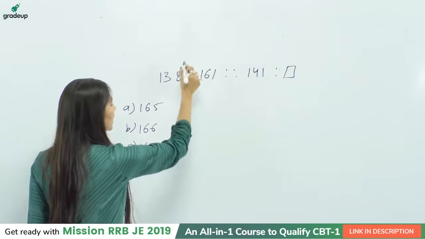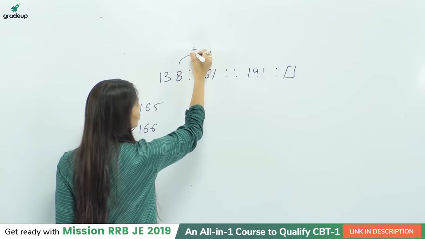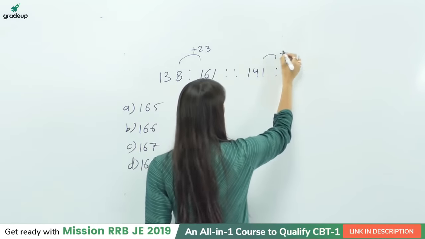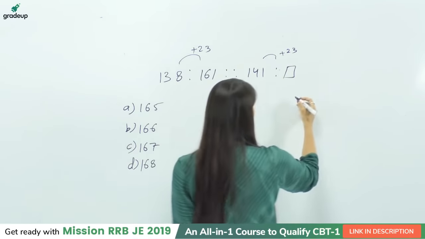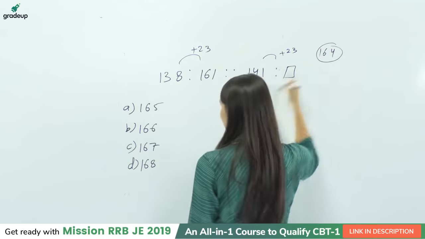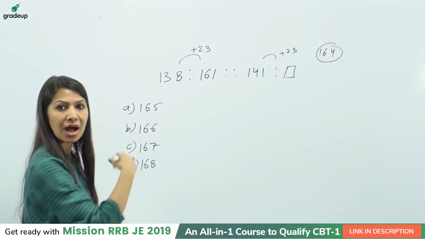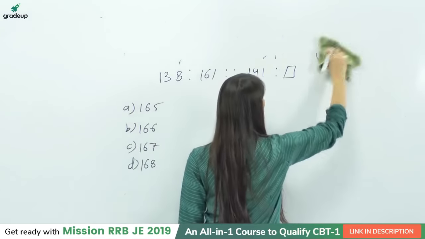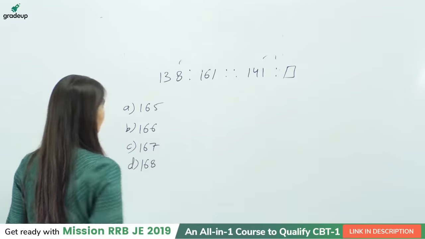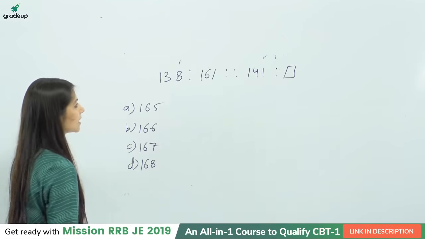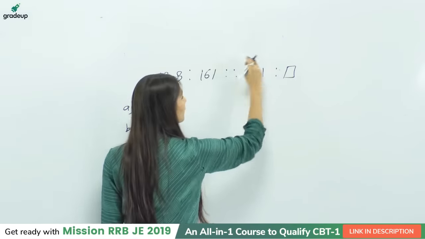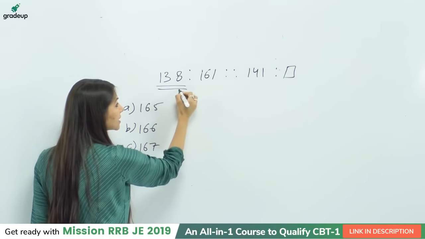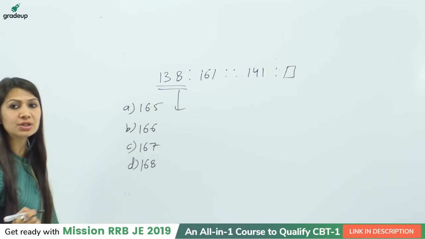So just focus. If you check out, student, maybe it is just the addition of 23, right? If I add 23 over here, it is 164, but this is not in our option. So I am logically correct, but this time wrong as this is not in the option. So we need to think in a different manner. We can write the square or the cube of the number which is close to the given number. So if you check out the things for 138, can I write 12 square minus something?